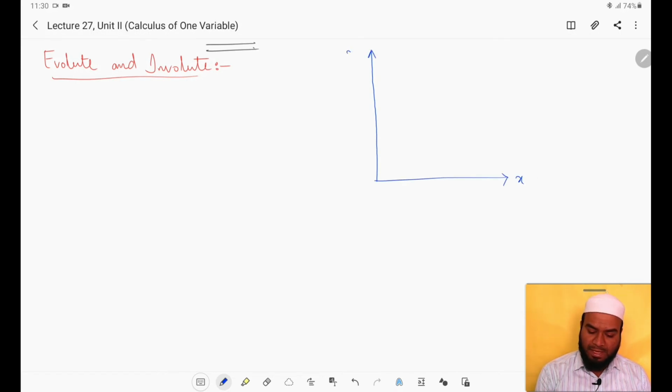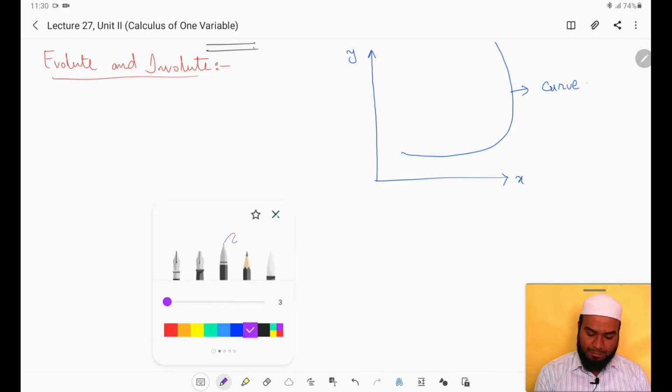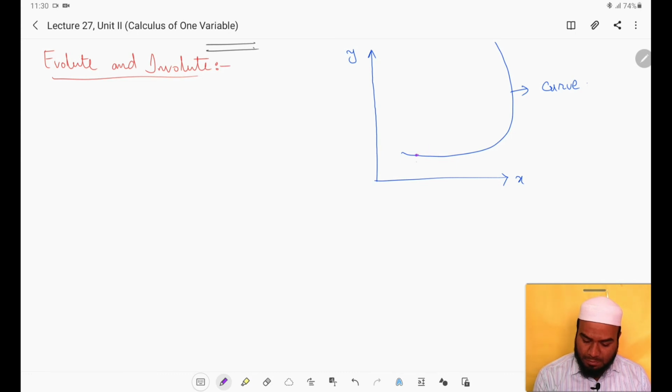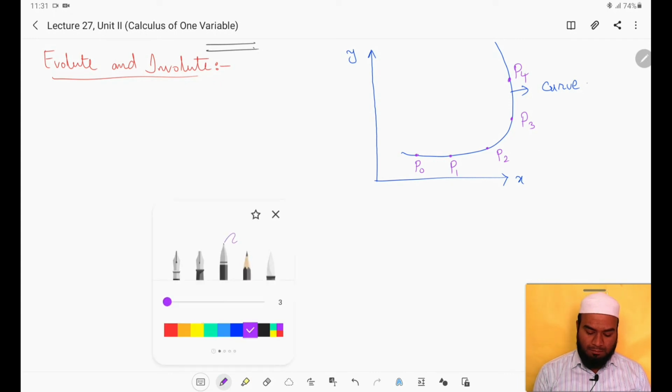Suppose this is the xy axis and this is the curve, any given curve. Let these are the points, this is P0 and this is P1, and let this be some P2, P3 and so on. I will consider one more point here, P4 and so on. Now we can find the radius of curvature.